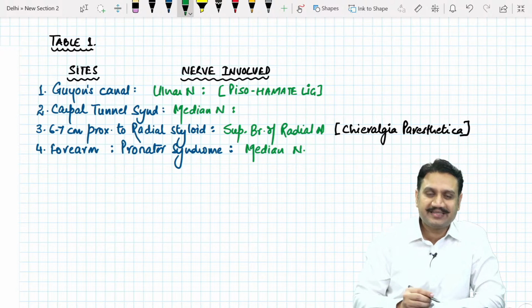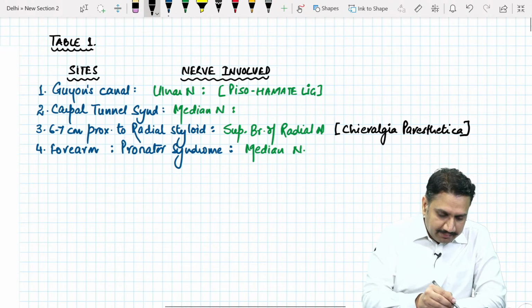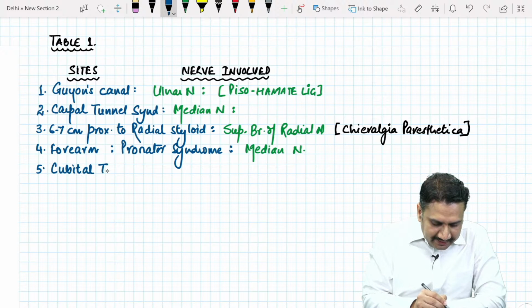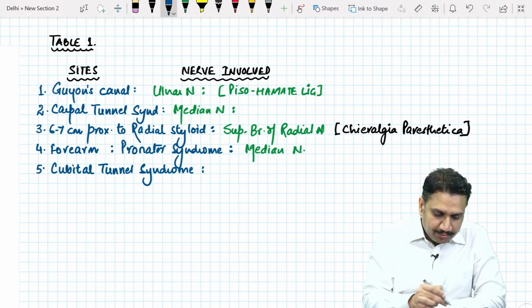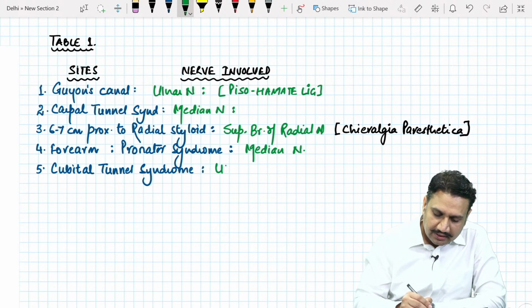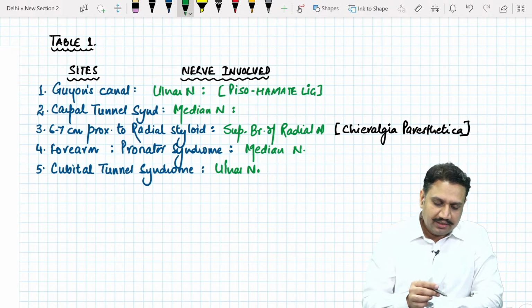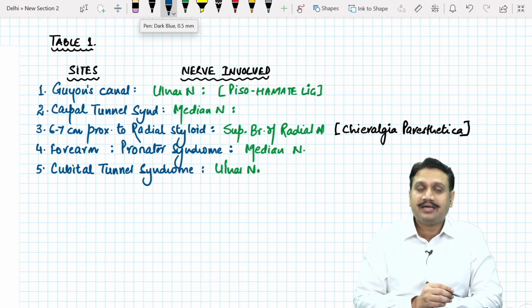Pronator teres basically. Number five is the entity called the cubital tunnel syndrome. What is that cubital tunnel syndrome? It is compression of what? The ulnar nerve. So ulnar nerve at the hand area, ulnar nerve in the elbow area.